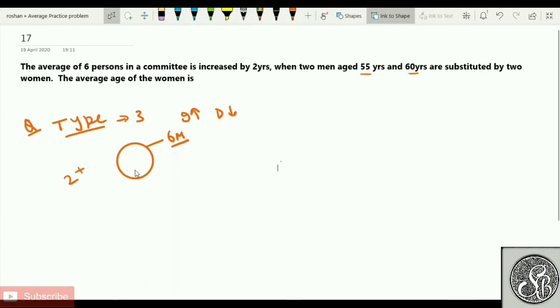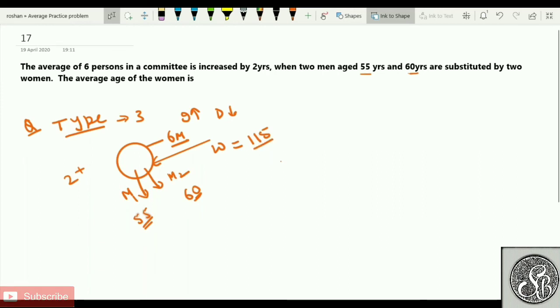So in the class, if you remember, I did that when one man went and one woman came. This time, instead of one man, 2 men went. This is man 1, this is man 2. I guess I said this very clearly: the woman who is coming first should balance the change. What is the change happening here, my friend? 55. What is the change happening here? 60. So the woman who is coming will definitely substitute first these 2 members. What is the age of these 2 members together? This will be 115. So first of all, in order to maintain the average, the woman has to be 115.